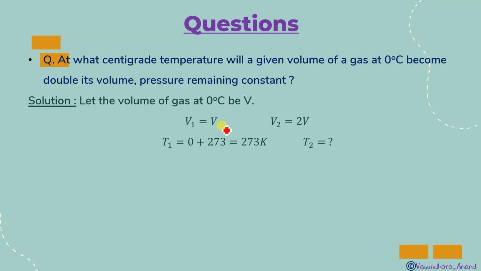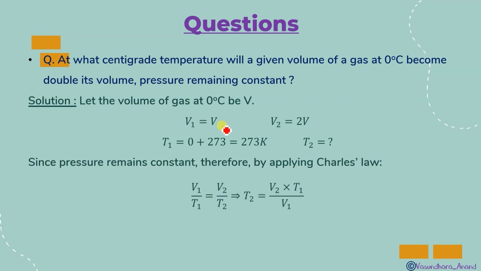And as I told you, don't forget to convert it into Kelvin. So T1 is equal to 0 plus 273, which is 273 Kelvin. So T2 you have to find. Use the formula, V1 upon T1 is equal to V2 upon T2. Use this and you will get 546 Kelvin or 273 degrees Celsius.